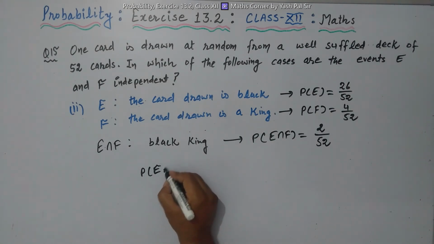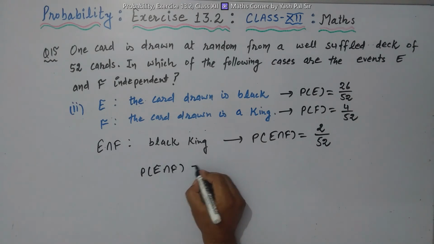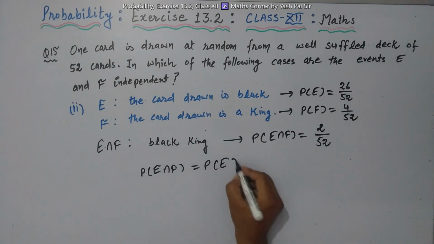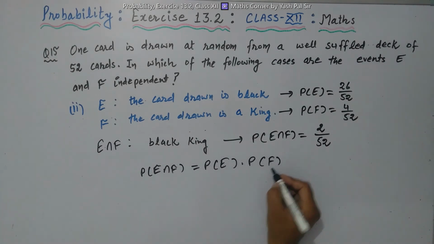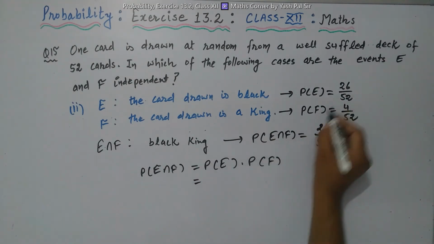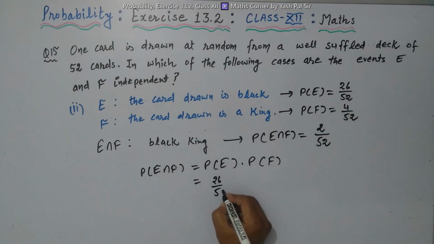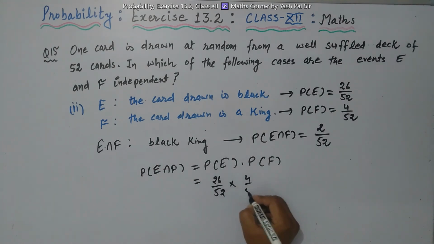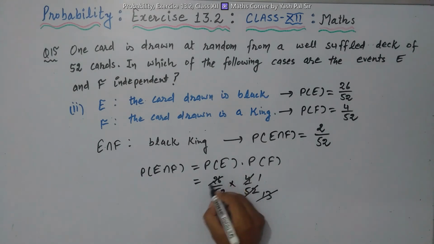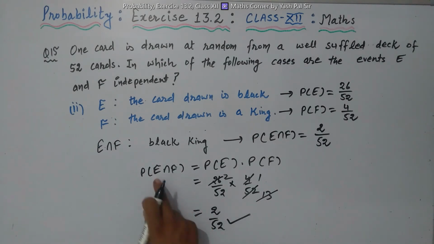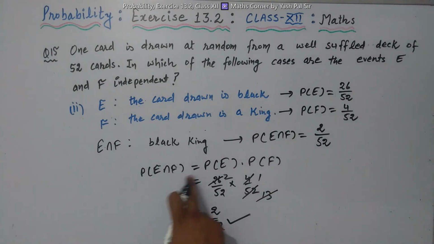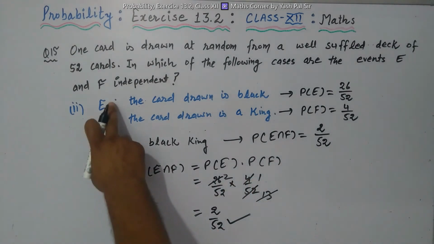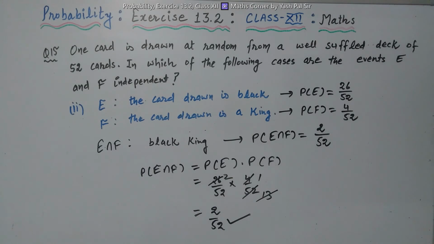Probability of E intersection F is equal to probability of E into probability of F. This is 26 upon 52 into 4 upon 52, which is 13 into 2, so 2 upon 52. So we see that probability of E intersection F is equal to probability of E into probability of F. So in the second part, E and F are independent events.